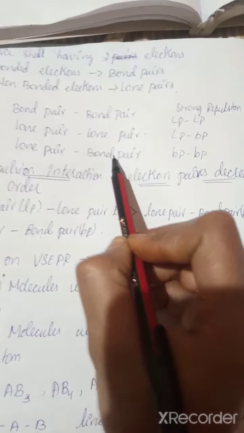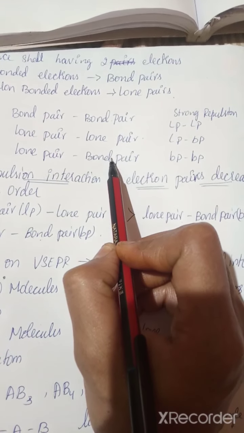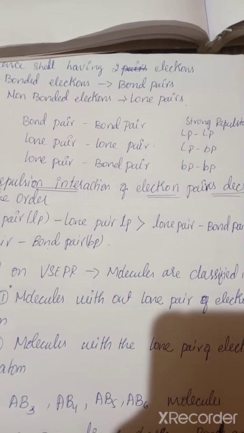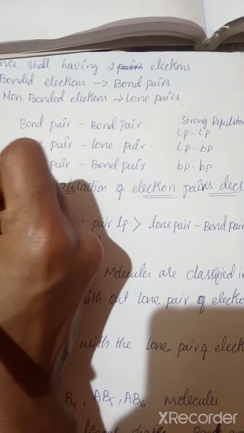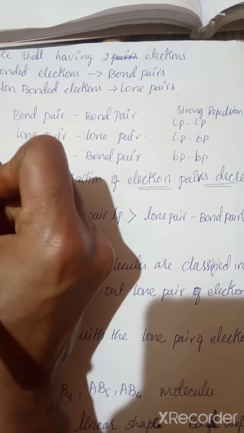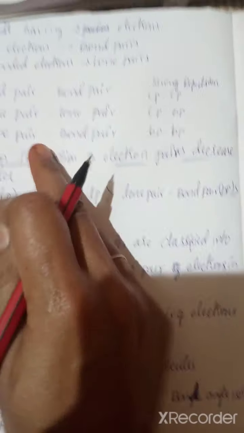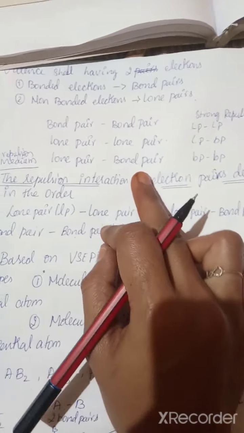Lone pair and bond pair: when we compare with the rest, the repulsion is medium.